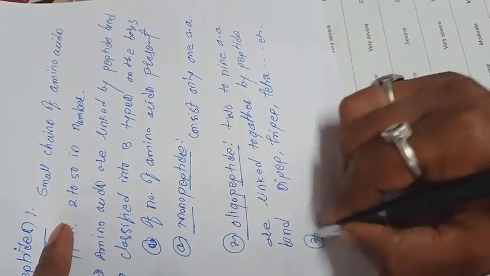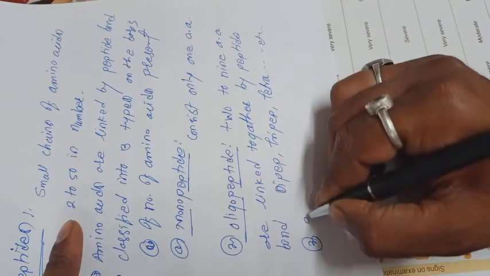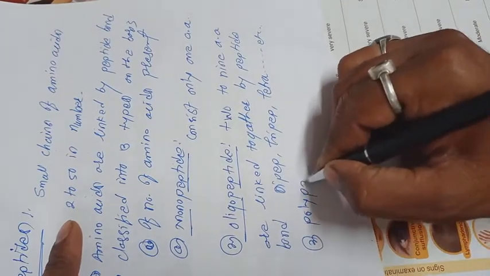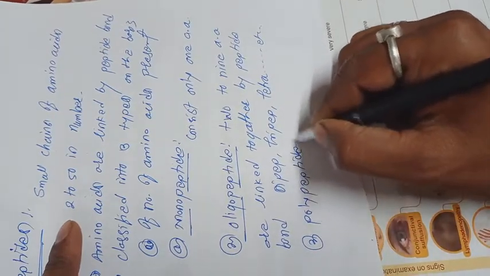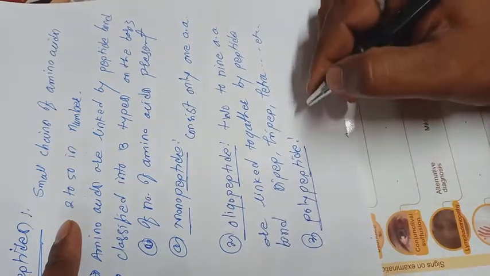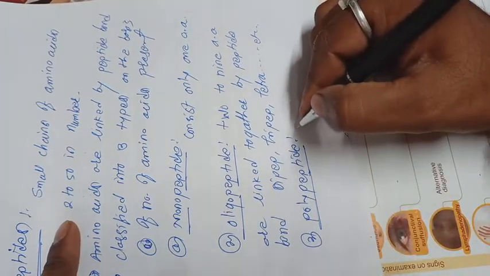And the third type is the polypeptide. Poly stands for many.